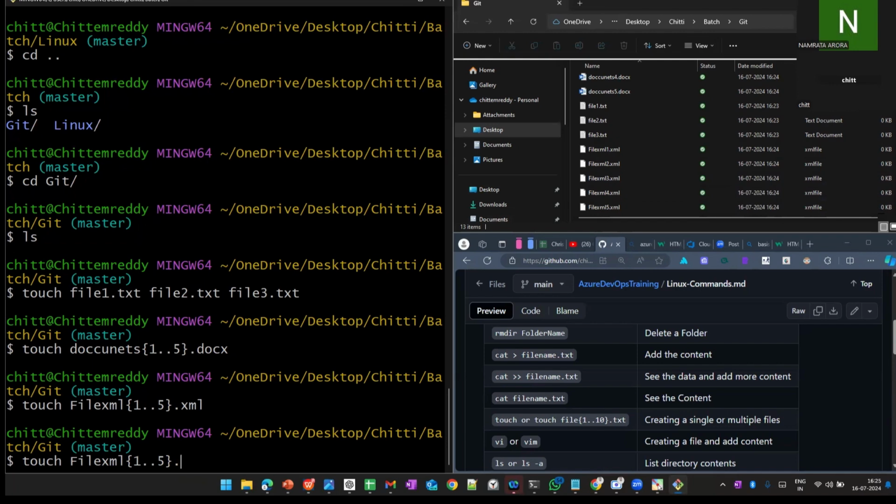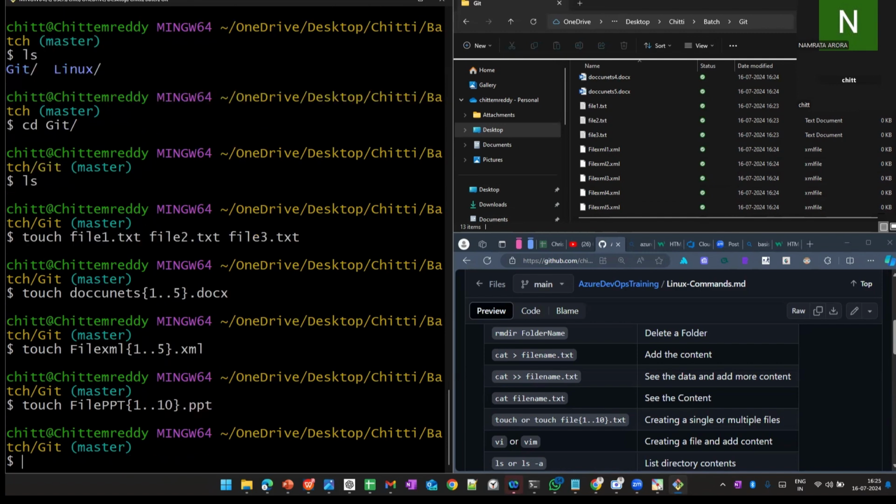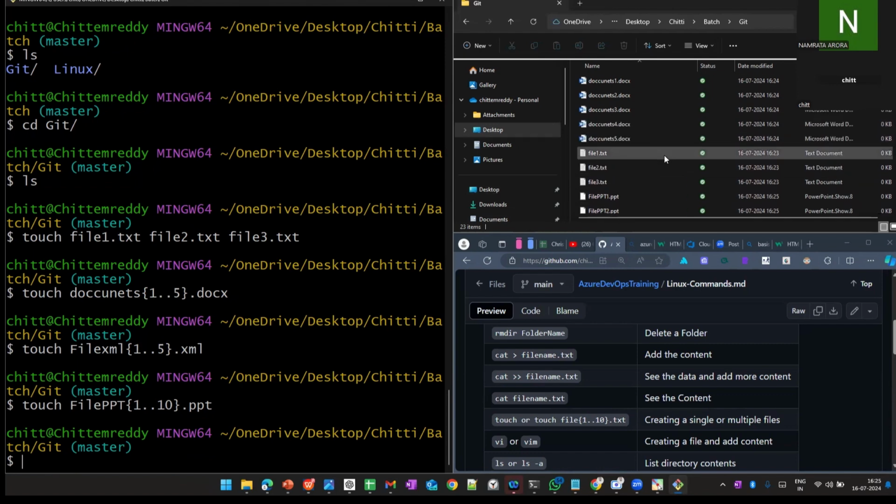Okay, I want to create PPTs. For example, I want to create 10 PPTs at a time. Okay, see, automatically the PPTs will be created. See, PPT1, PPT2, PPT3, like this. So this is the beauty of the CLI. We are able to create many files at a time.